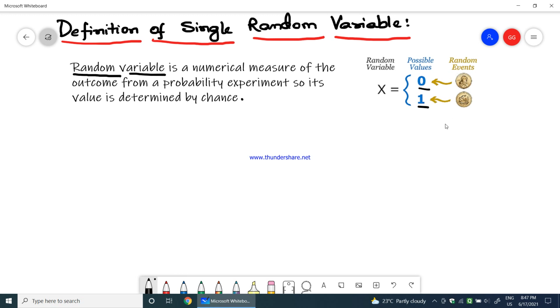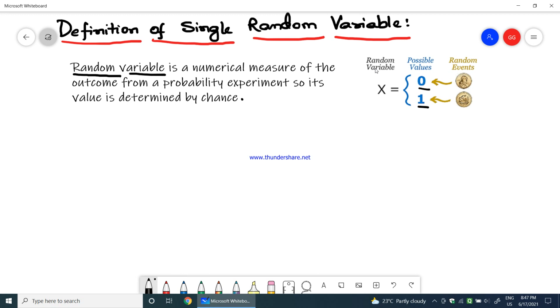But if I toss a coin more than one time, I might get more possible values. I can get 2 times head or 2 times tail, or 1 time head and 1 time tail, and so on. So a random variable is a numerical measure of the possible outcomes that we get in random events.